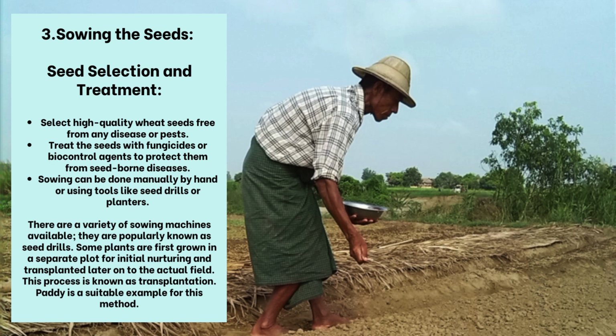3. Sowing the seeds. Seed selection and treatment. Select high-quality wheat seeds free from any disease or pests. Sowing can be done manually by hand or using tools like seed drills or planters.